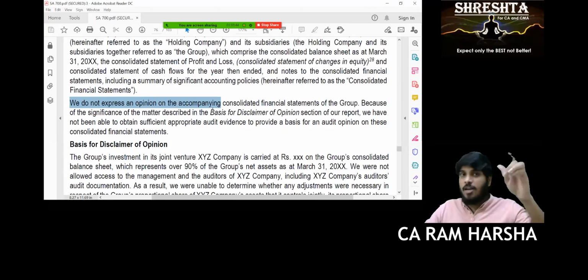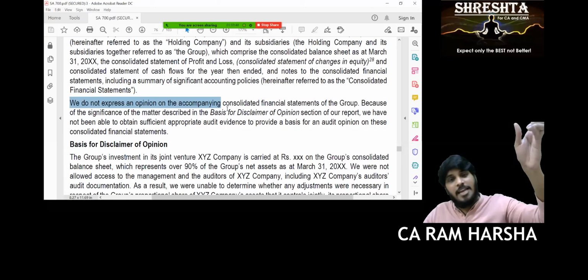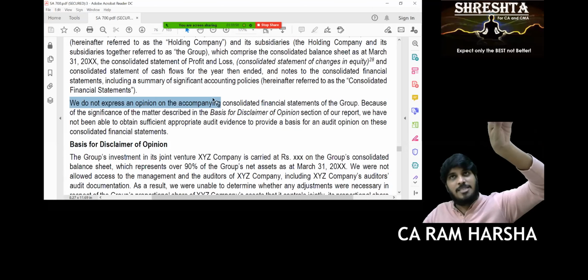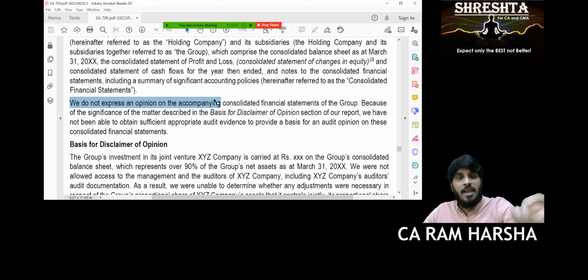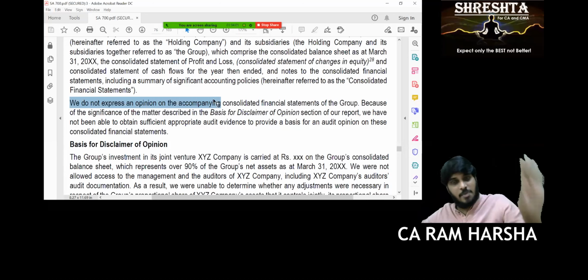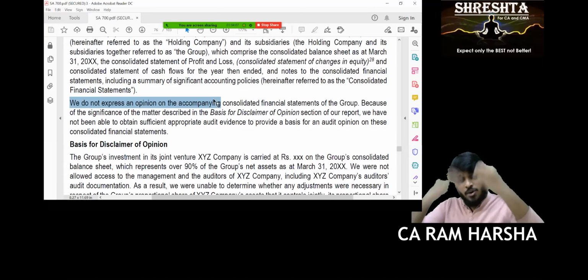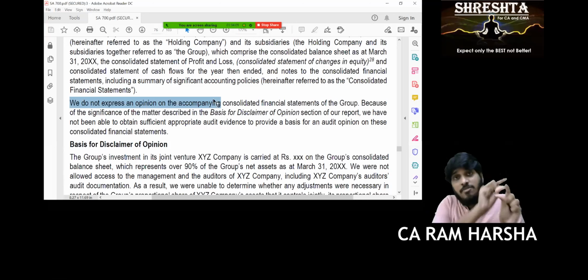You see whether qualified or adverse or unqualified, we say: in our opinion, to the best of information and explanation given to us. Why? When you're giving unqualified, qualified, or adverse, you got some information and you're giving opinion. That's why you use the word in our opinion according to the information and explanation given to us. Here you don't have evidence. You didn't get any explanation. You didn't get any information. No evidence at all. How can you use that word in our opinion? You can't, because you don't have opinion.